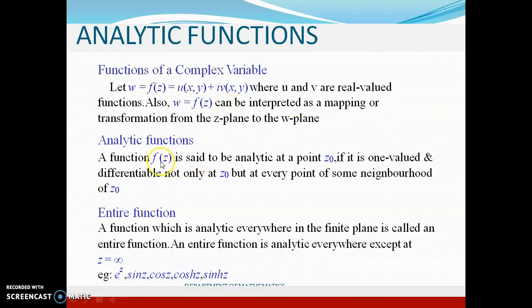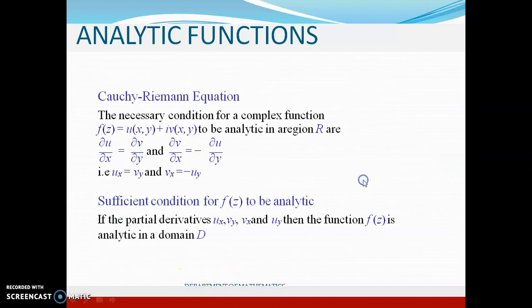Analytic functions. A function f of z is said to be analytic at a point z0 if it is single valued and differentiable not only at z0 but also at every point in some neighborhood of z0. Now what is meant by entire function? A function which is analytic everywhere in the finite plane is called an entire function. An entire function is analytic everywhere except at the point z equal to infinity. For example, e power z, sin z, cos z, cos hz, sin hz are all analytic functions.